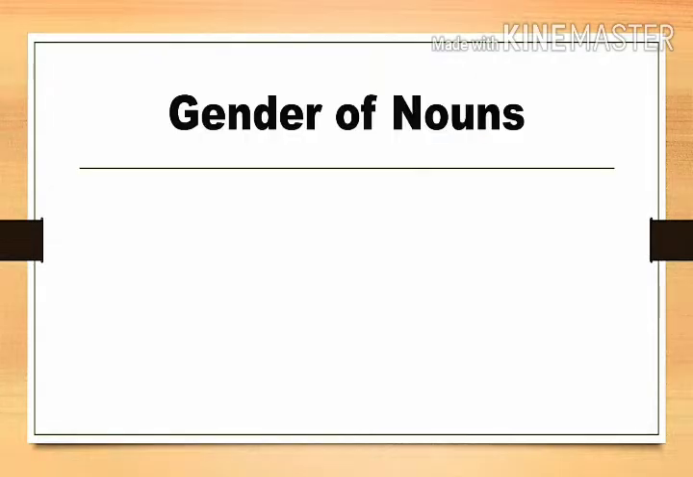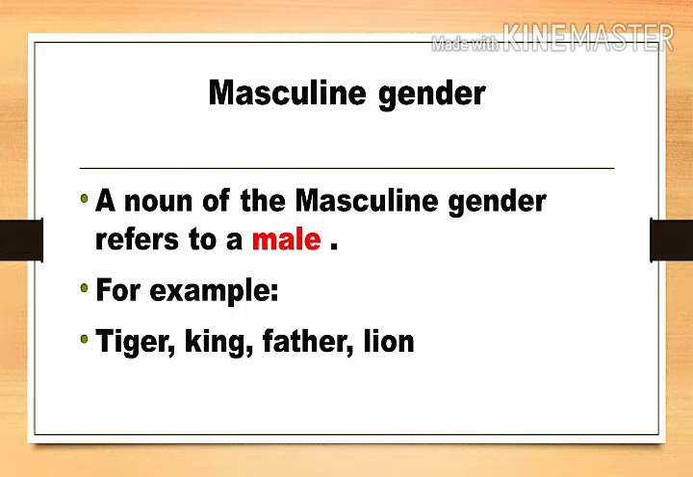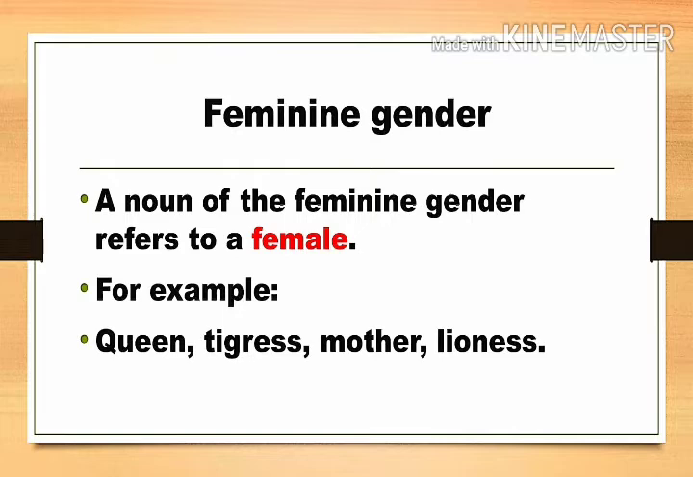Now we are going to see the gender of nouns. So first we will see the masculine gender. A noun of the masculine gender refers to a male. When we are talking about a male, it is considered masculine gender. For example, tiger, king, lion, father. Feminine gender: a noun of the feminine gender refers to a female. For example, queen, tigress, mother, lioness.